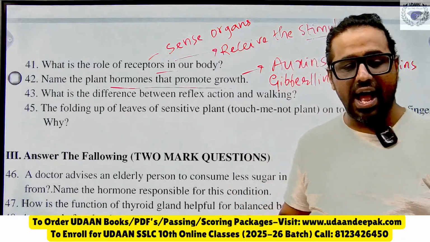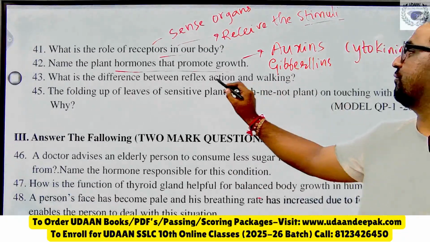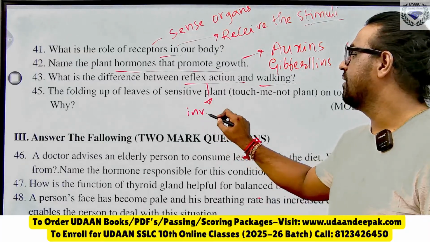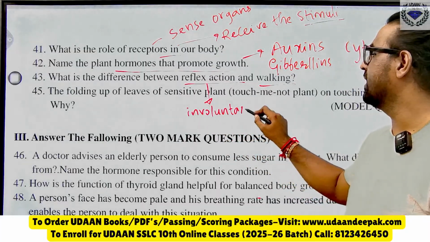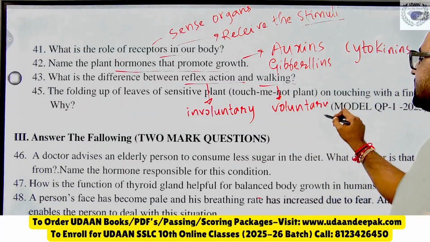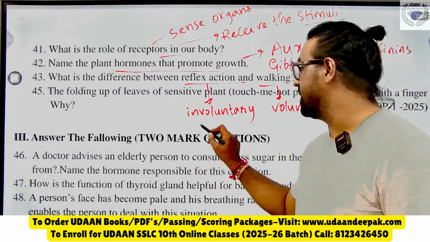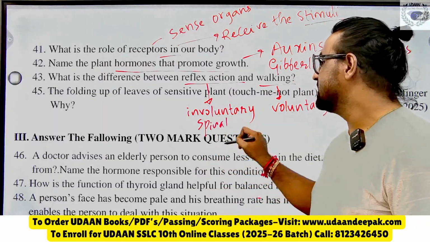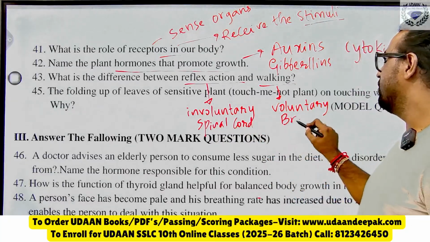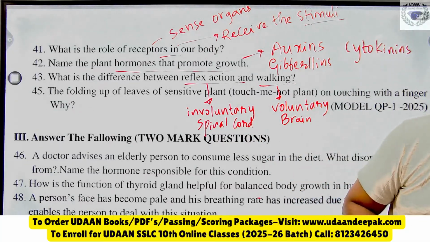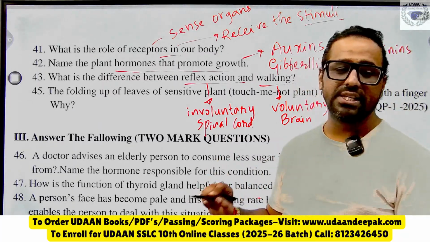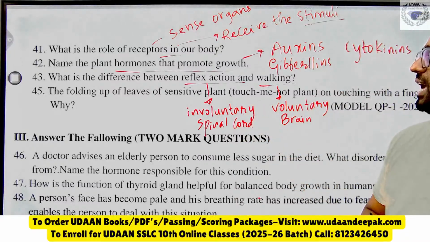This is the answer. What is the difference between reflex action and walking? See, reflex action is involuntary, whereas walking is what? Voluntary. And reflex action is involuntary means what? It is controlled by the spinal cord. It is a sudden response, so it is controlled by the spinal cord, whereas walking is under the control of what? Brain. That is the one example you should write in this case. You add a point and write it neatly.